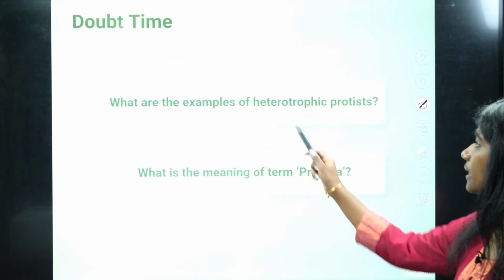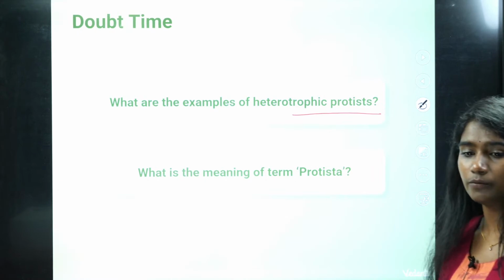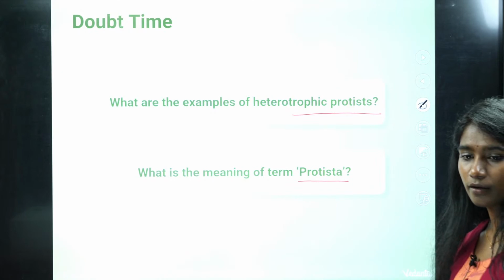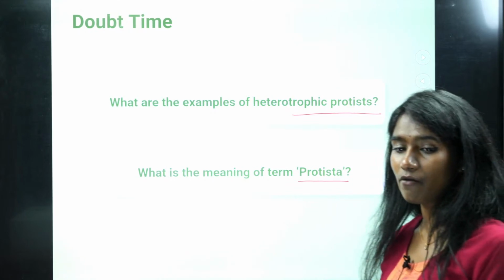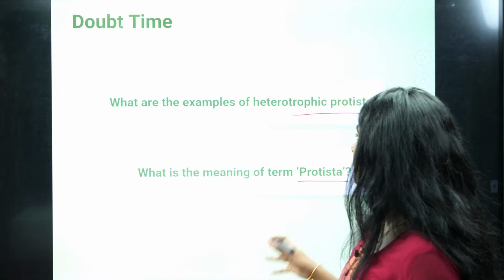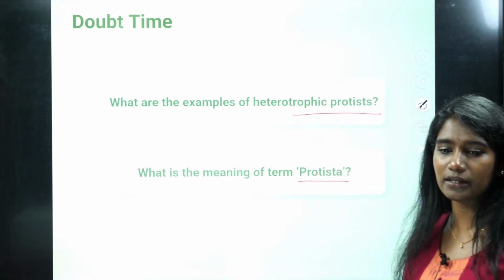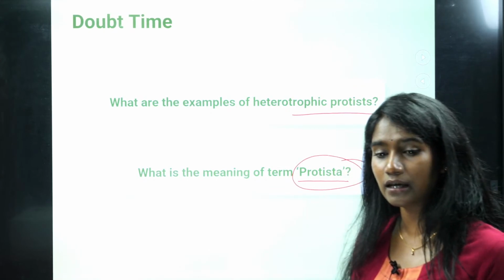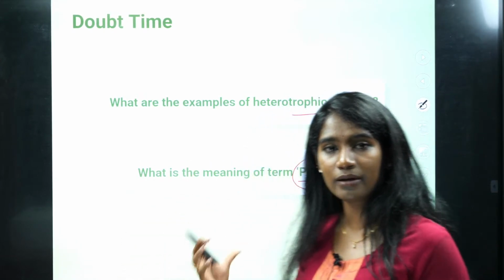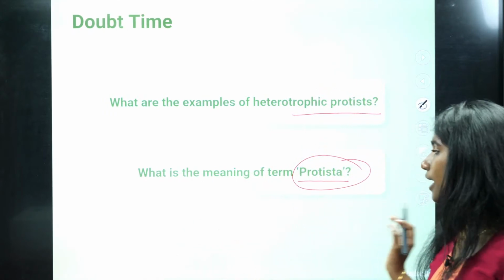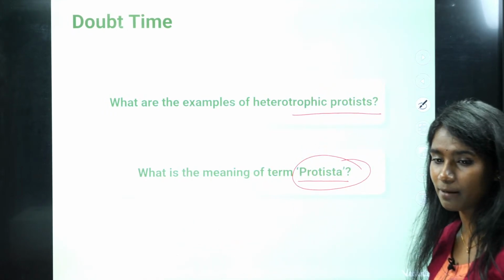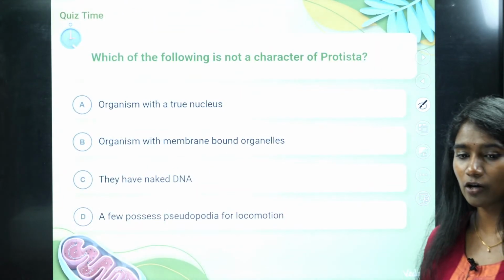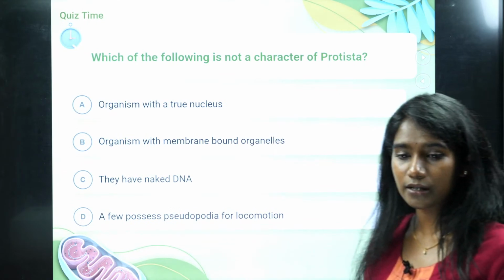Okay. Now, what are the examples of heterotrophic protista? And then, what is the meaning of protista? I've already explained this, right? So now I want you to comment the answer in the comment section: mention any one example for heterotrophic protista, and what is the meaning of protista? I told you protista is a Greek word, derived from a Greek word which means, I've told you. I just want you all to comment your answer in the comment section. Fine? Okay. So now I've got a quiz for you all. Try to answer these questions.